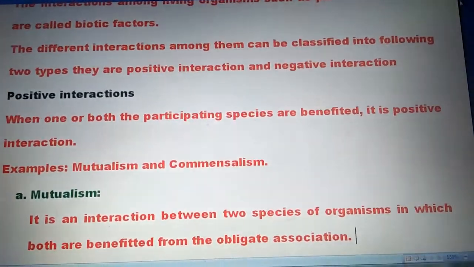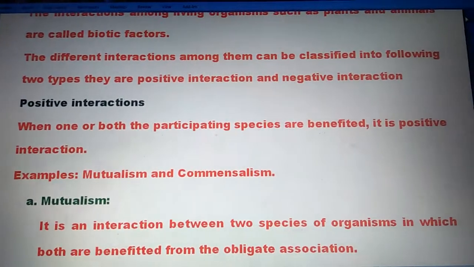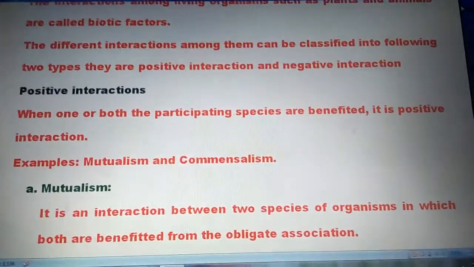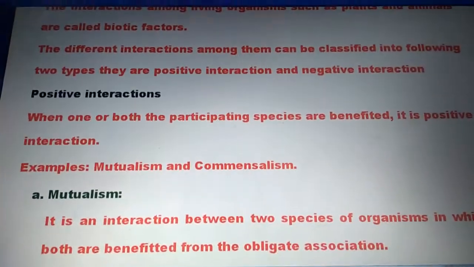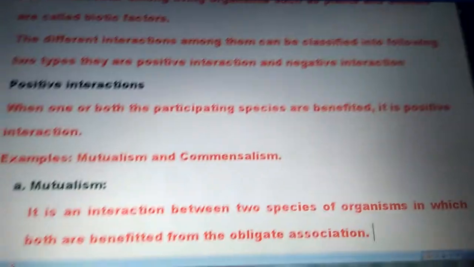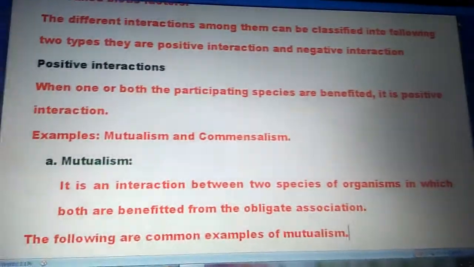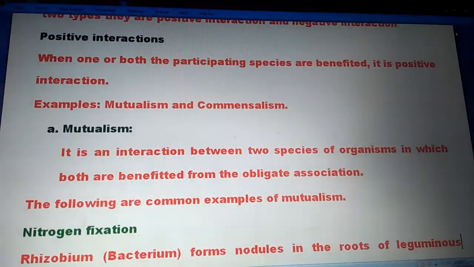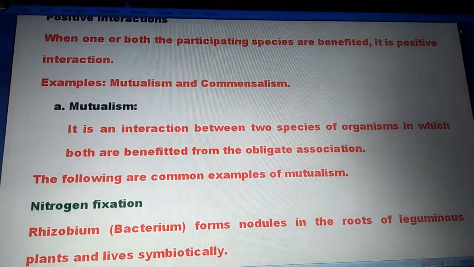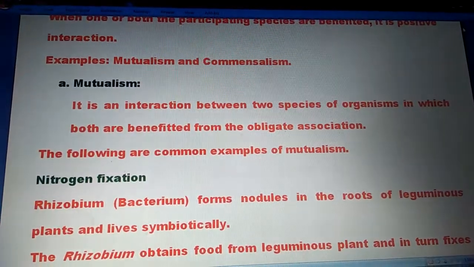In mutualism, both the animals are benefited from the obligate association. The following are common examples of mutualism. Nitrogen fixation: Rhizobium lives symbiotically in the root of leguminous plants.